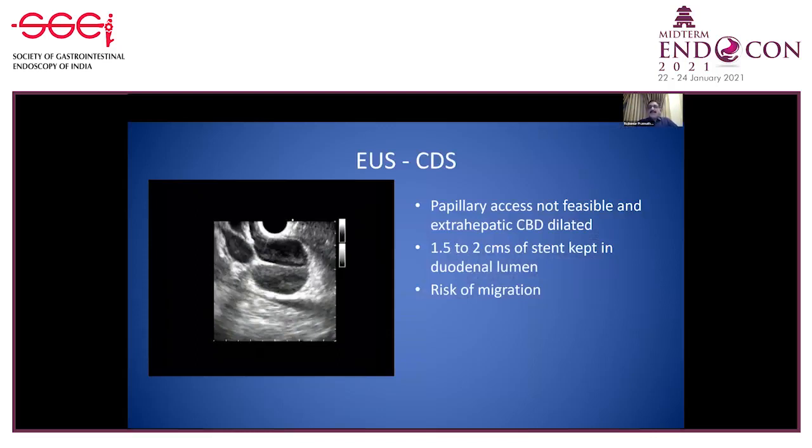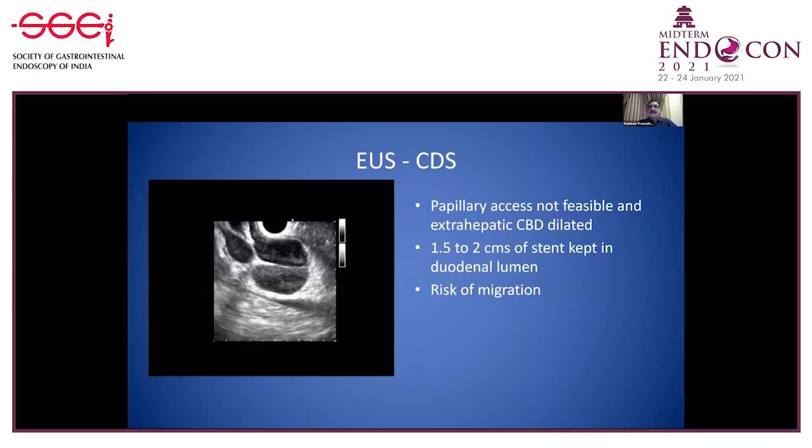Choledochoduodenostomy, when papillary access is not feasible but the extrahepatic CBD is dilated, is the procedure of choice. The procedure remains standard. The important thing to keep in mind is that 1.5 to 2 centimeters of stent should be kept in the duodenal lumen. It was generally believed that it should be kept across the pylorus in the stomach, but it is not necessary, to avoid slippage of the stent into the duodenum.